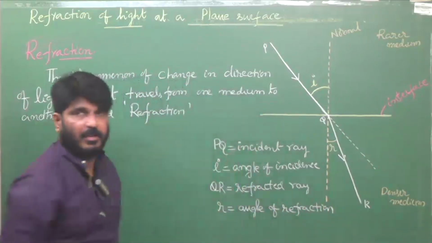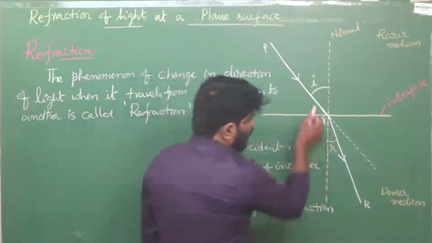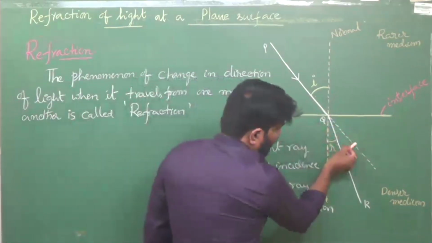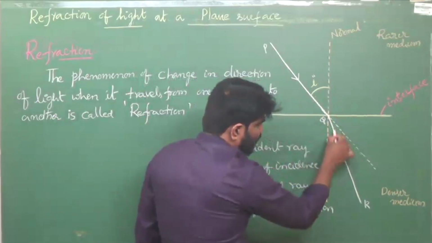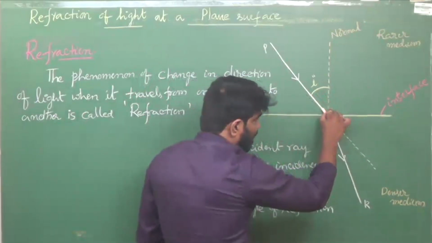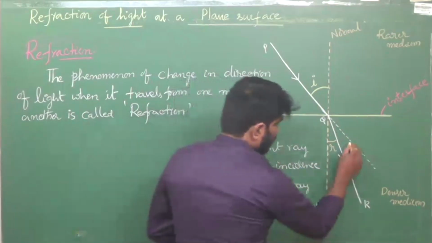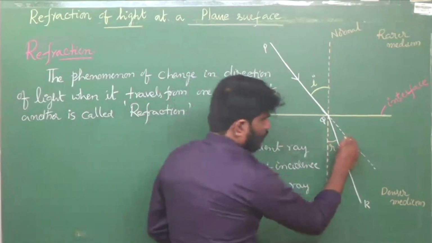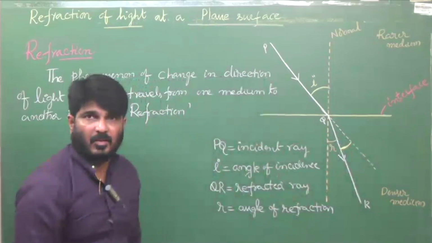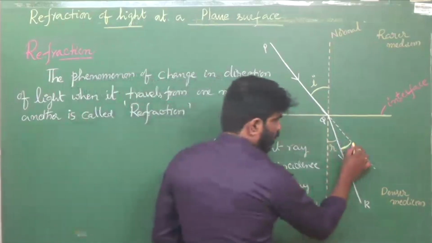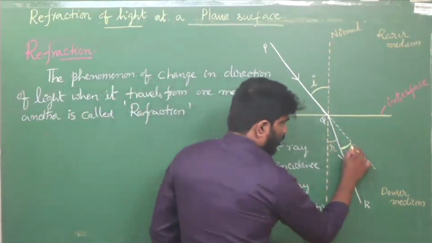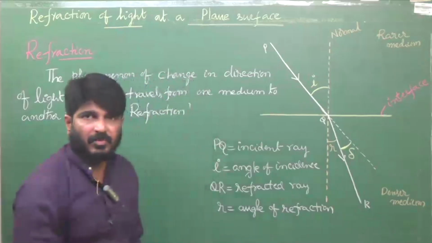Now observe that carefully, again the diagram. This is the original direction of the incident ray, but its direction is changed. That means the ray is deviated. Tell me, what is this angle? This is the angle of deviation. How to define the angle of deviation?